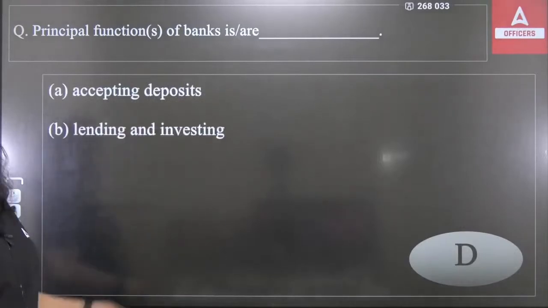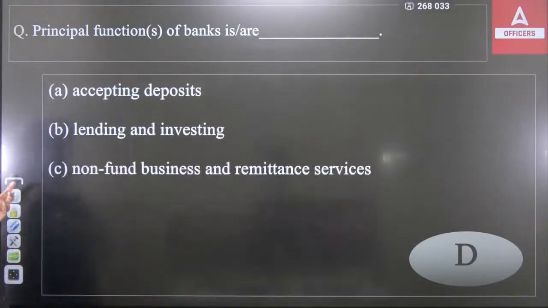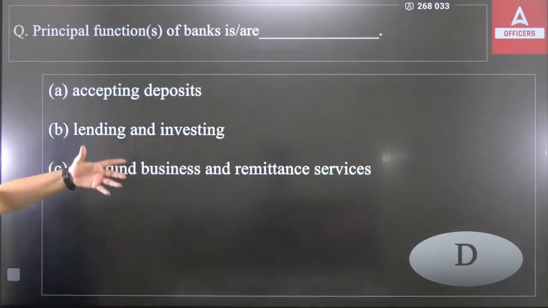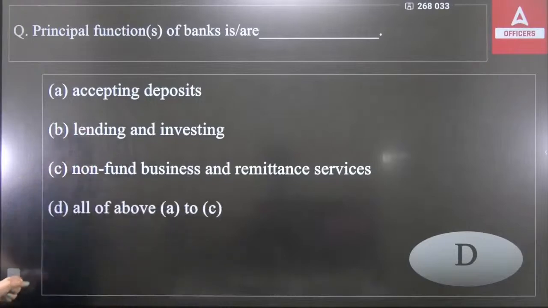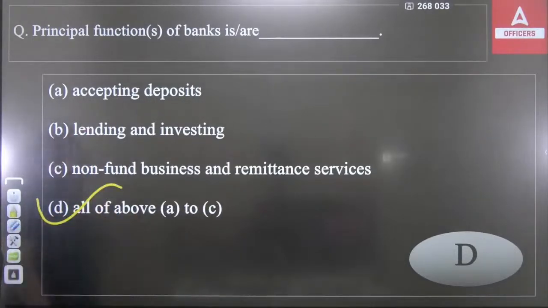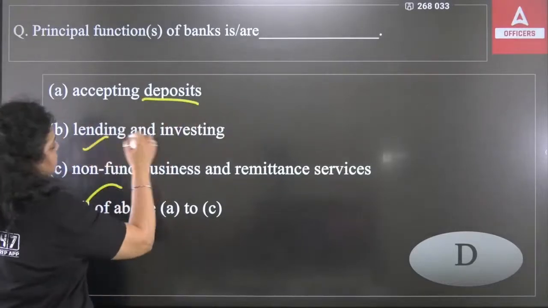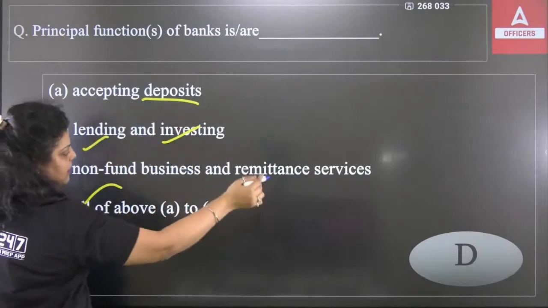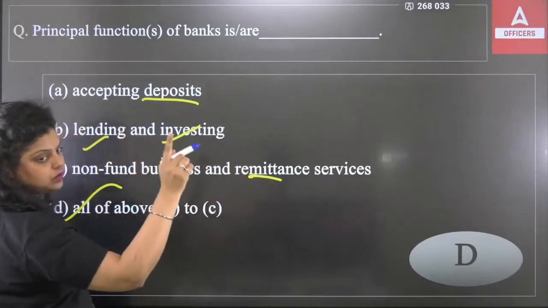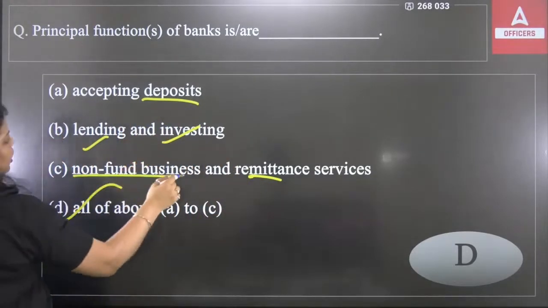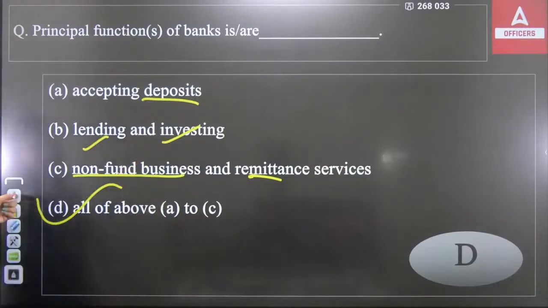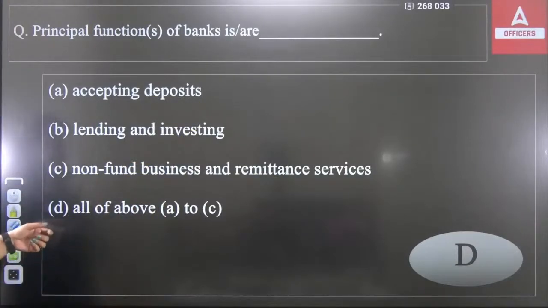Then lending or investment, this is also a function of a bank. Then non-fund business and remittance services. Obviously a bank also provides you with transferring funds and also non-fund business. So that's why the right answer will be all of the above, A to C. Because a bank accepts deposits for the purpose of lending and investment. Apart from that, the bank provides the service of transferring funds from one account to another. Also the bank provides non-fund business services to the customer. So the right answer will be D.